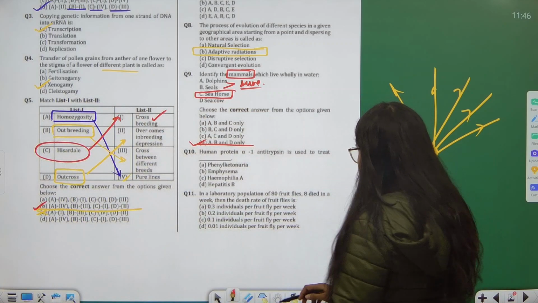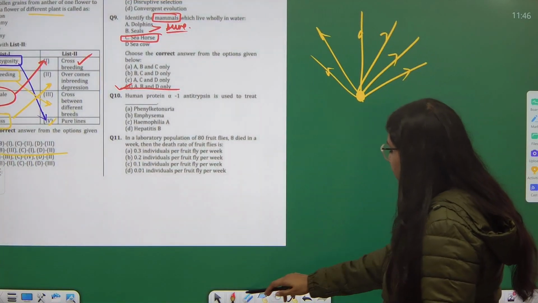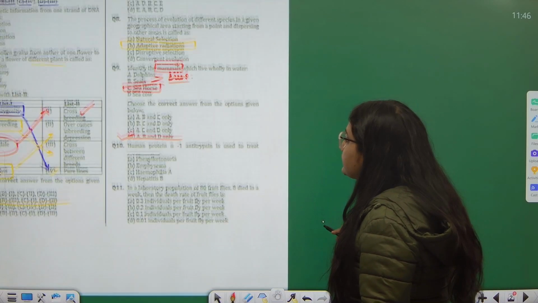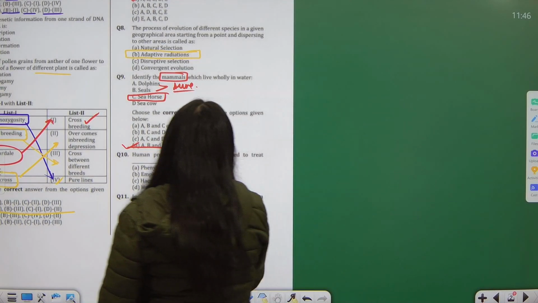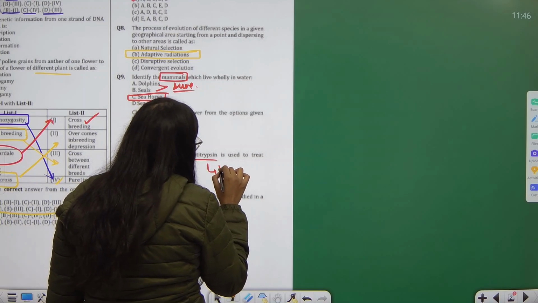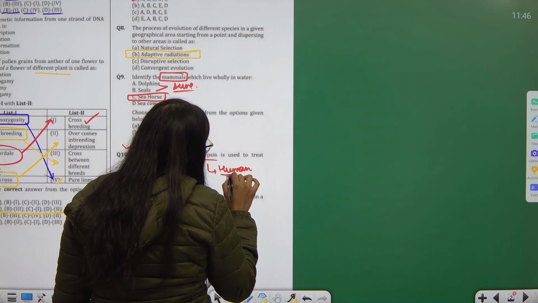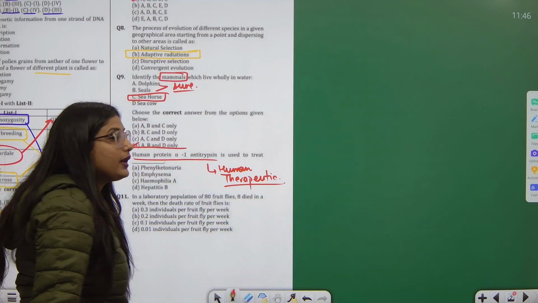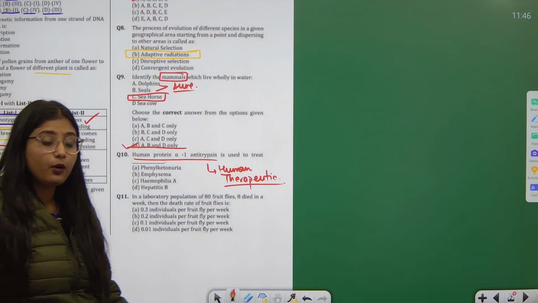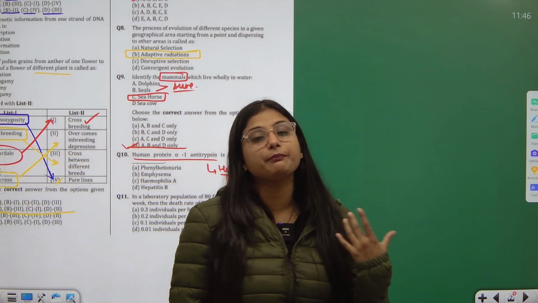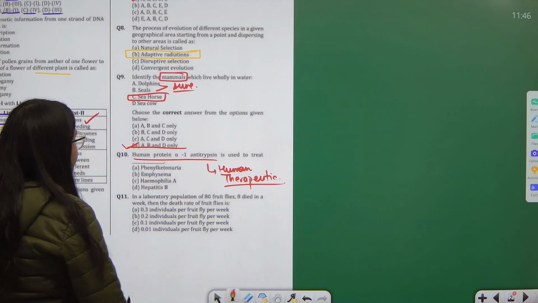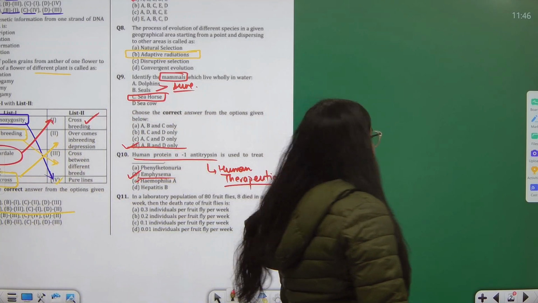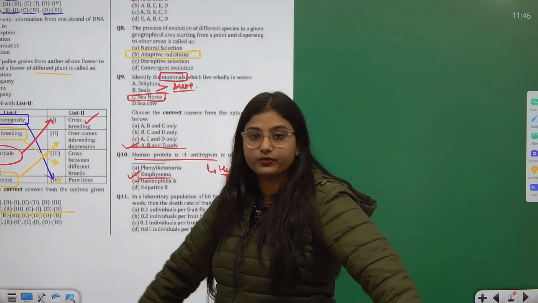Correct. Next. Okay, very interesting question. Human protein alpha-1 antitrypsin. Now this is a human therapeutic mechanism. This enzyme is a human therapeutic means where our body is itself trying to give therapy to its own body, where our body is itself becoming the medicine for certain disease. So this is actually used to treat a disorder called emphysema, and this is also a very factual question based on the studies.